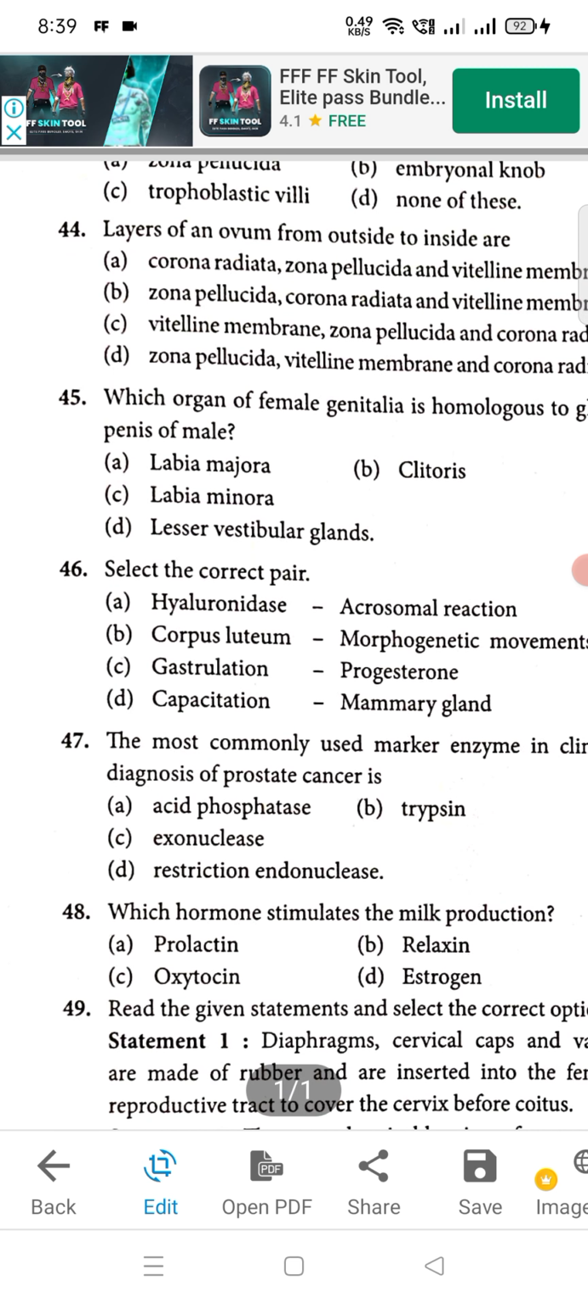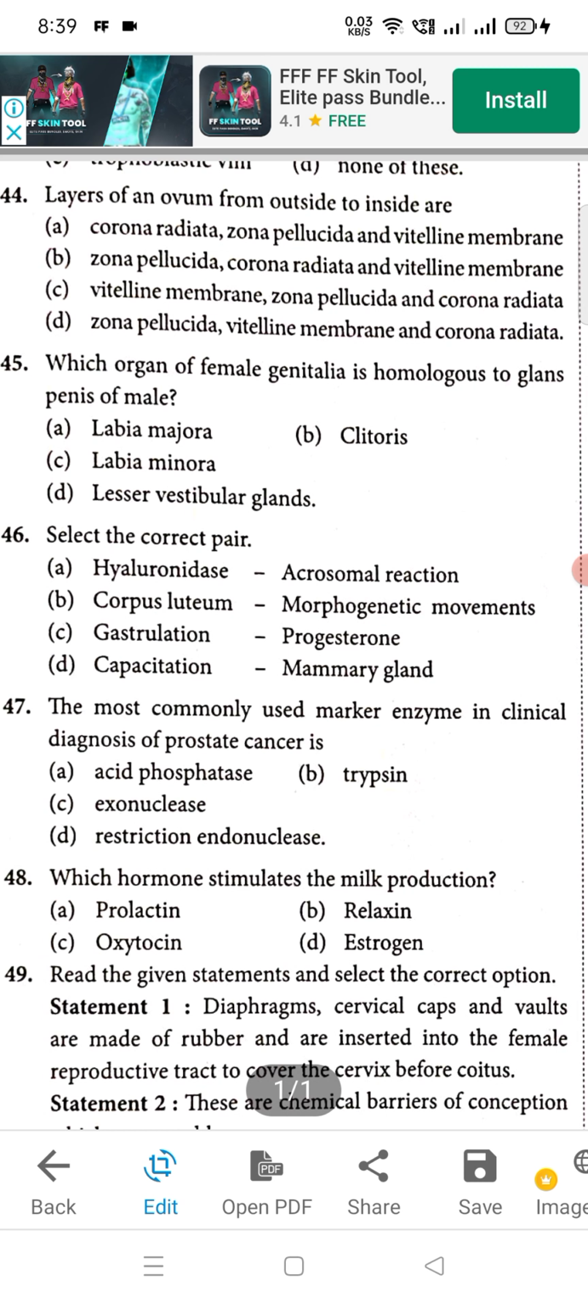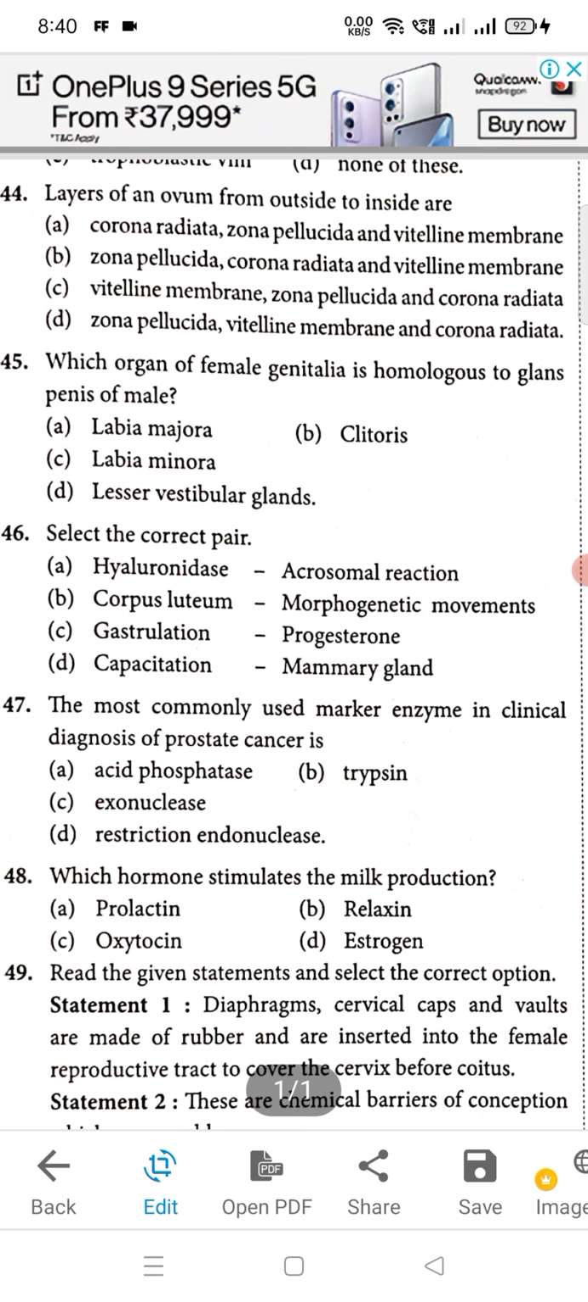Question number 46, A will be the right option. Then moving to the next question, that is 47, A will be the right answer. The most commonly used marker enzyme in clinical diagnosis of prostate cancer is acid phosphatase. So 47, A will be the right answer.